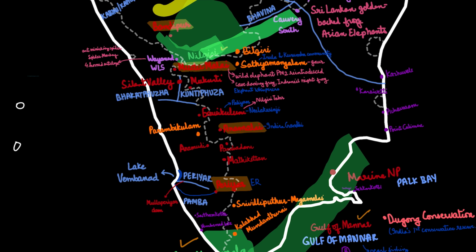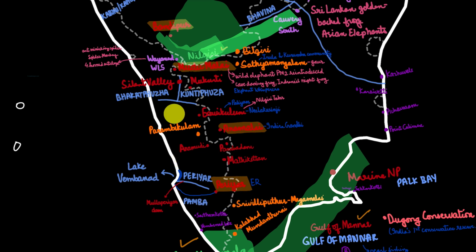We have read about Karnataka. Moving on to the state of Kerala. Kerala houses the Silent Valley National Park, Eravikulam, Anamudi, Pambadum Shola, Mathikettan, and Periyar. These are the national parks which Kerala houses.